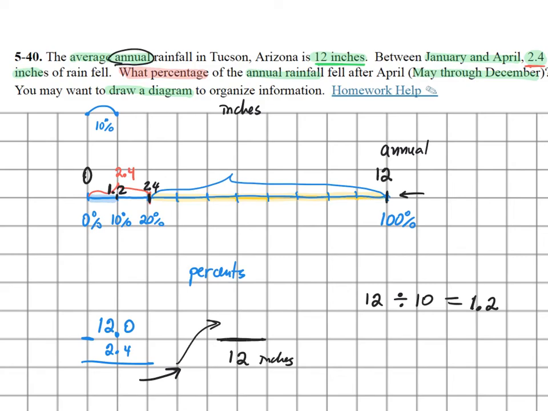When we have fractions, we can change it to decimals, and then from decimal you can get to a percent. So according to my number line, my picture, because I used the 10% logic, your answer should be 80%, because the first part is 20%, so the remainder should be 80. But go ahead and prove that and finish the problem on your own.